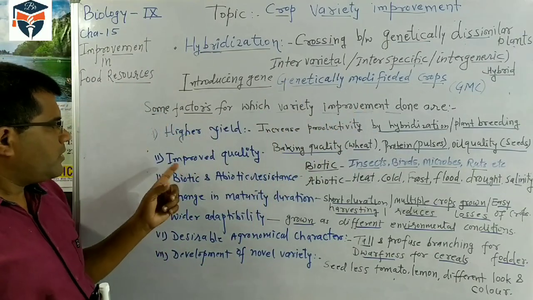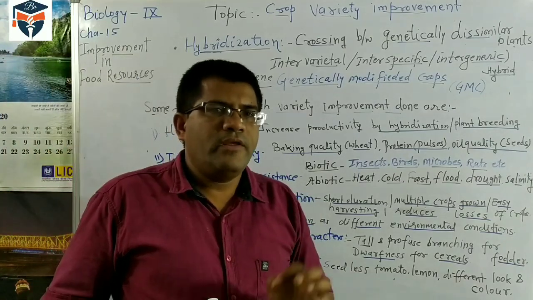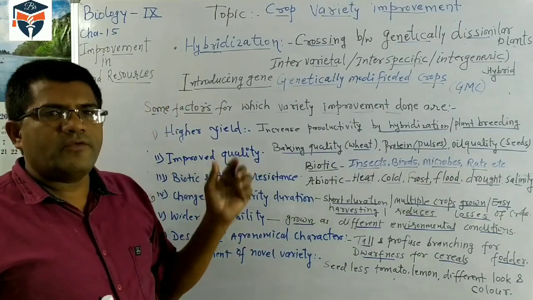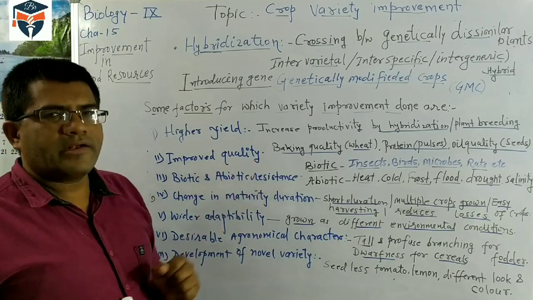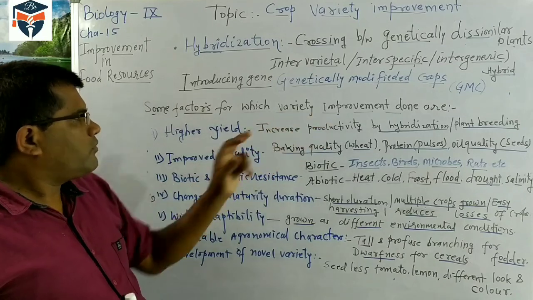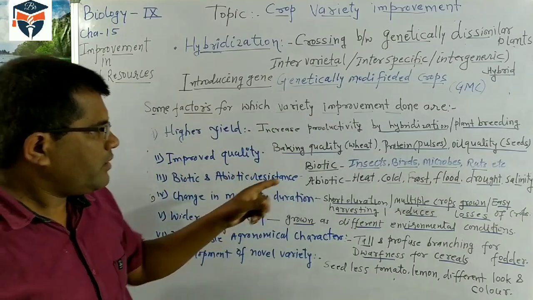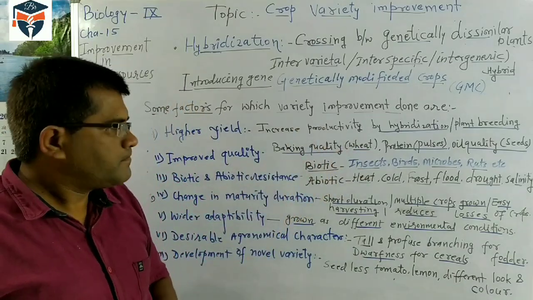The second reason variety improvement is done is for quality. Crop quality is a very important characteristic. If it has good quality, then we purchase it, and if its quality is deteriorated, we neglect it. So variety improvement is done to improve the quality. For wheat, baking quality is the best.